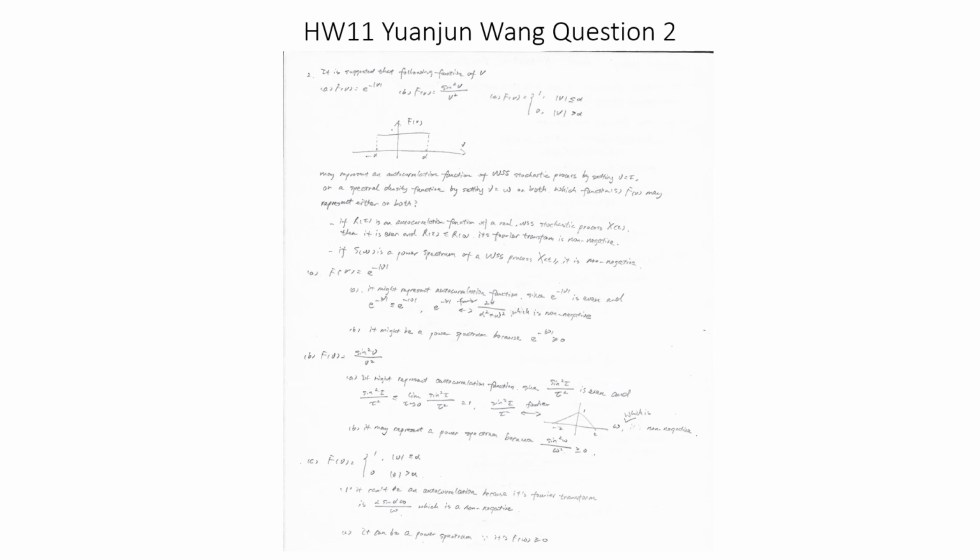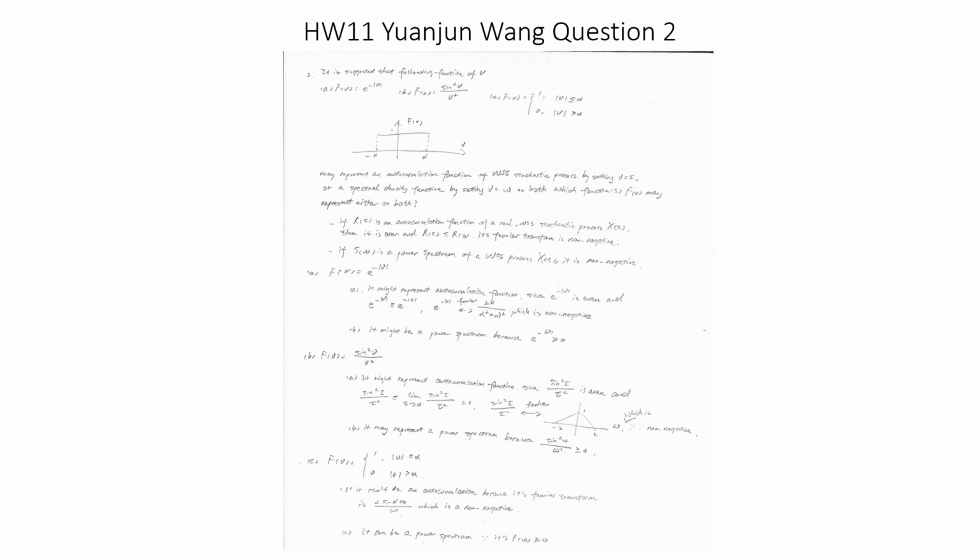So we know that if r of tau is going to be an autocorrelation function of a real WSS stochastic process x of t, then it must be even, and r of tau is going to be smaller or equal to r of 0. And we know its Fourier transform is non-negative. Also, if S of omega is the power spectrum density function of a wide-sense stationary process x of t, it must be non-negative as well.